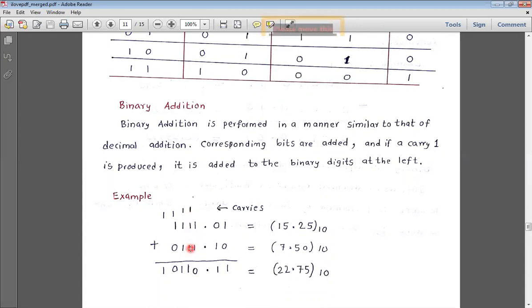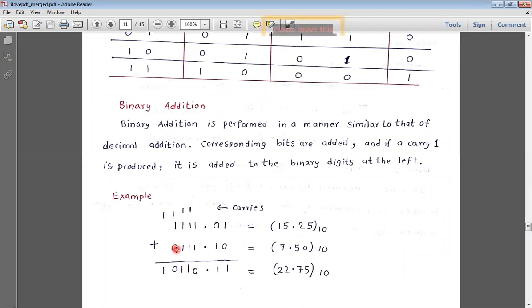What is 1 plus 1 plus 1 in decimal? It is 3. What is that equivalent to in binary? 11. So sum is 1, carry is also 1. Write down the sum down here, the carry up here. Again we have the same combination, 1 plus 1 plus 1. The answer is sum 1, carry is also 1. Write down the carry up here and sum down here.